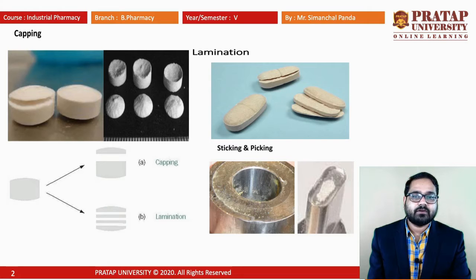As I told, whenever compression force is generated and some bubbles remain in between the tablet form, it may be due to different reasons, such as improper drying and sticky ingredients, so there may be chances of capping. Lamination may also be due to those bubbles and air gaps remaining during compression, and after drying they separate into different pieces.